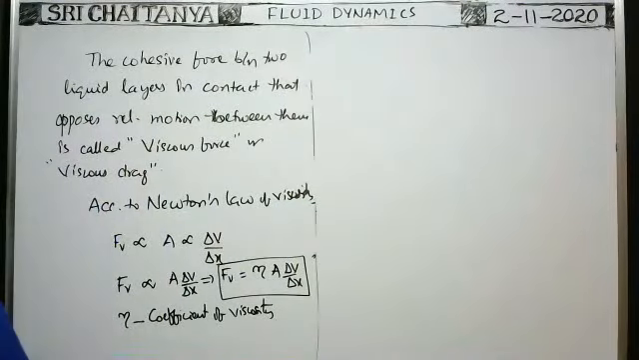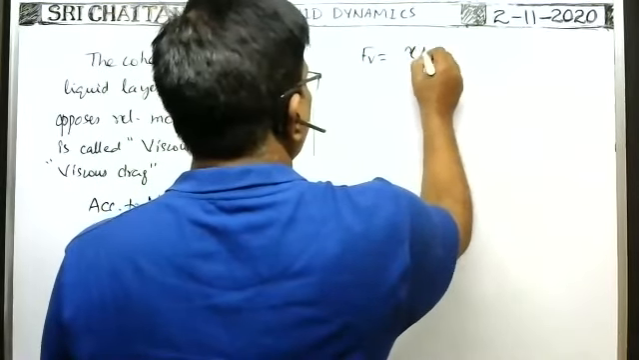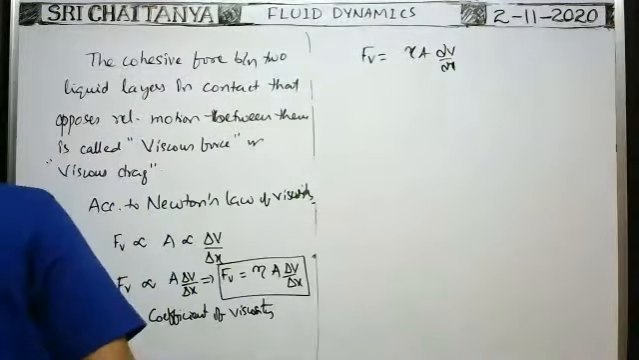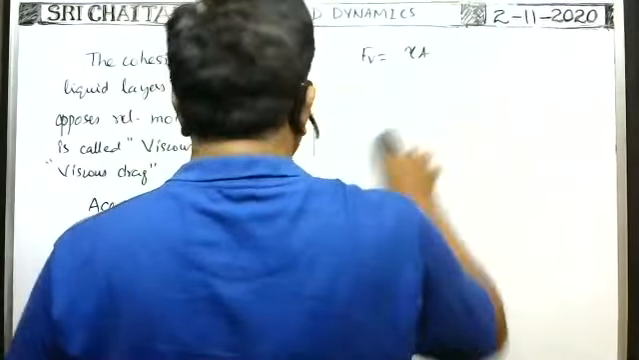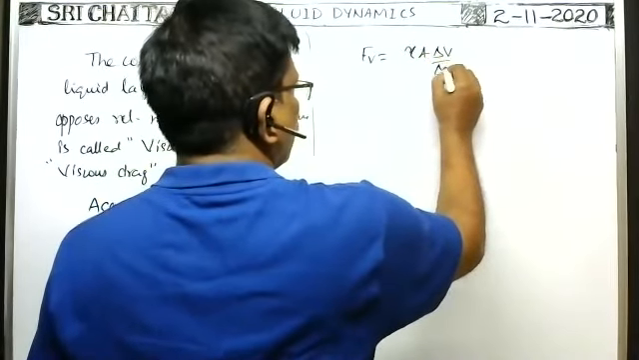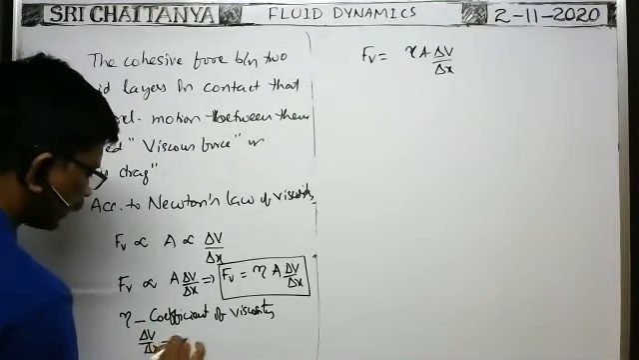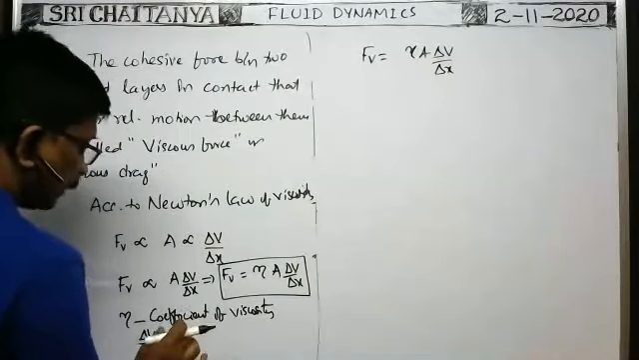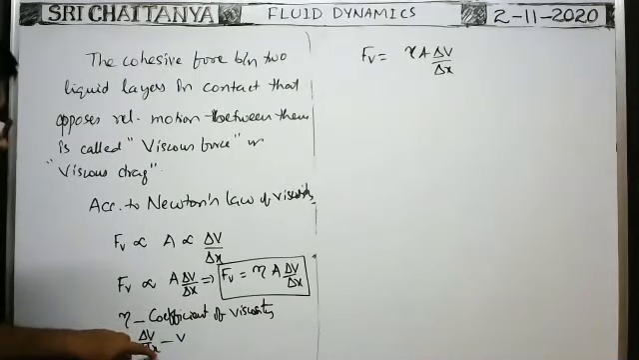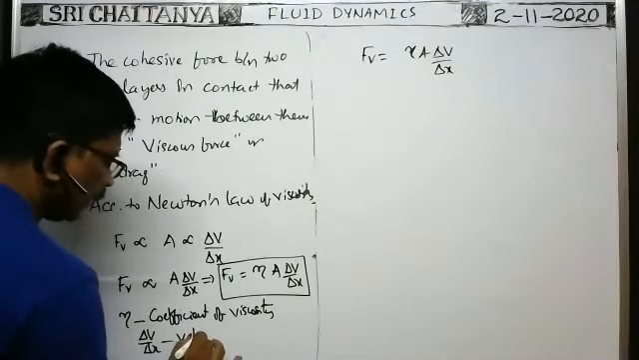Therefore we got viscous force Fv is equal to eta A into delta v by delta x, where delta v by delta x is called velocity gradient. That means change in velocity per unit separation between them. For delta x separation between the two layers in contact, change in velocity is delta v. Then change in velocity per unit separation between them is called the velocity gradient.